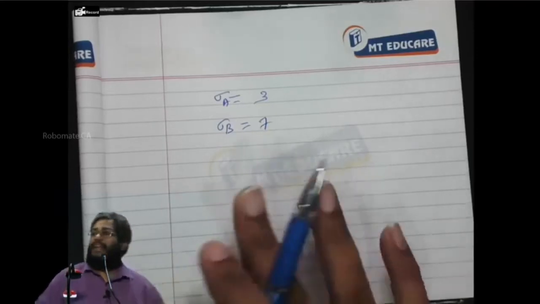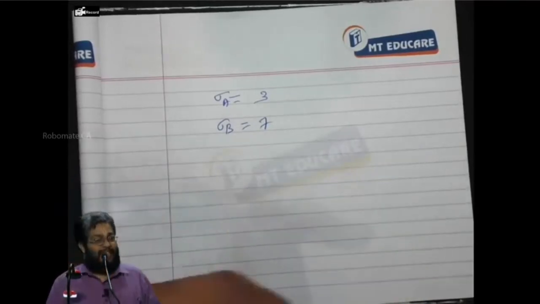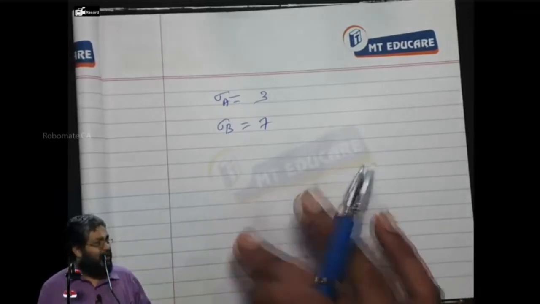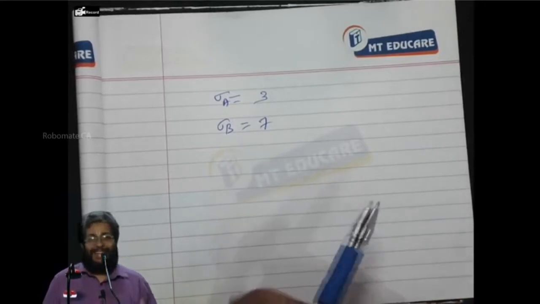A, right or not? Yes or no? So who is more risky here? B's examination is more risky compared to how A has written the examination. Yes or no? Then the next question you asked: what is the expected mark you are going to get? Yes or no? That's an important question or not?